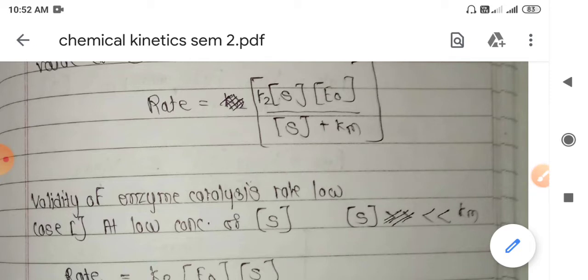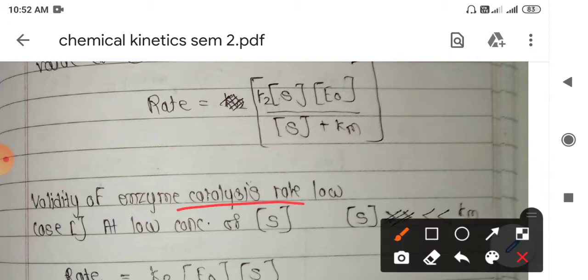Now we cannot directly tell the order of reaction with respect to substrate or with respect to enzyme. So how will you get that order? In order to get that order, we just need to consider two cases, that is at low concentration of substrate and at high concentration of substrate.